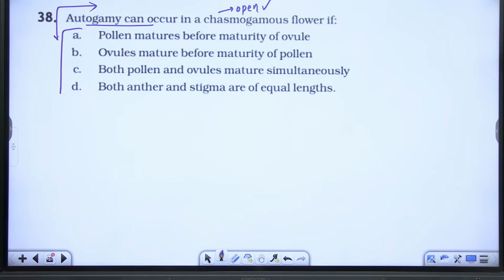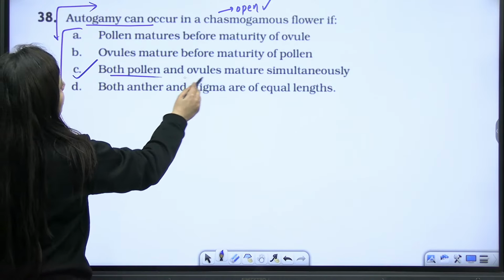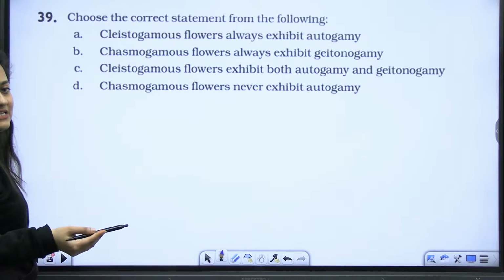So it will be C. Both pollen and ovules should mature simultaneously.